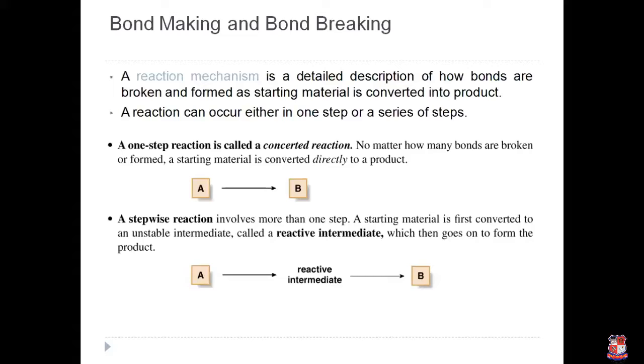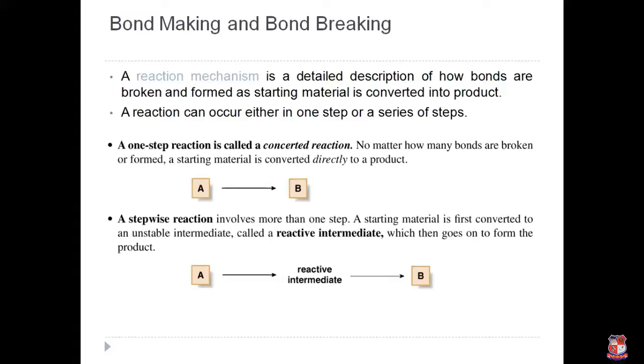So what is a reaction mechanism? It is the detailed study of how bonds are broken and formed as the starting material is converted into the product. This is carried out by one step or by a series of steps. A one-step reaction is called a concerted reaction. In bimolecular nucleophilic substitution, the SN2 reaction is a concerted reaction. That means no matter how many bonds are broken or formed, the starting material is converted directly into the product.